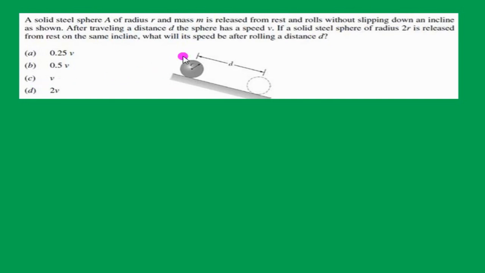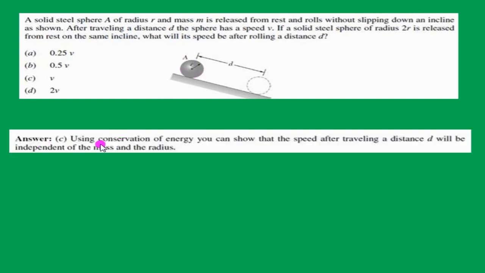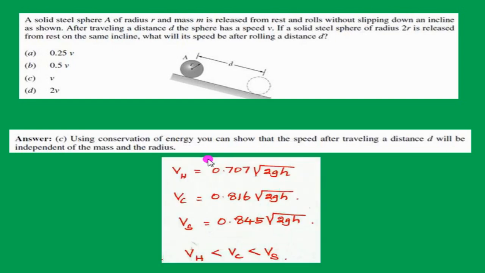That means the velocity of both the spheres will be the same when they travel the same distance, irrespective of the mass and radius of the sphere. Due to the conservation of energy, the speed after traveling a distance d will be the same, and that speed is independent of mass and radius.